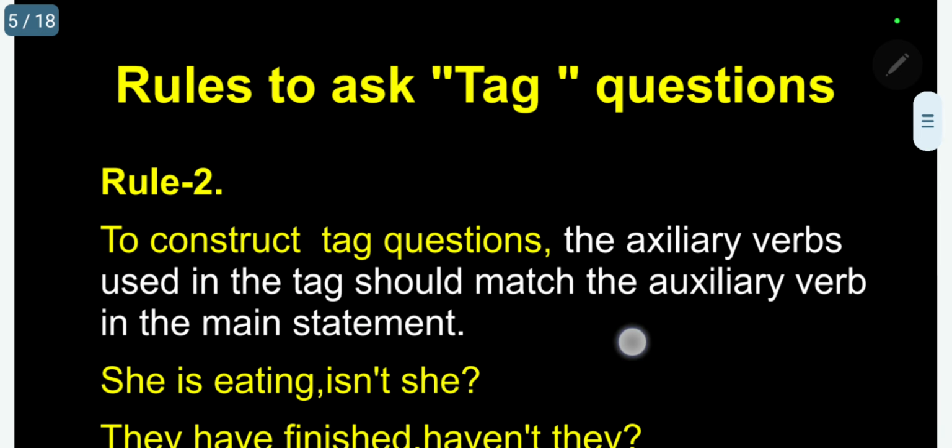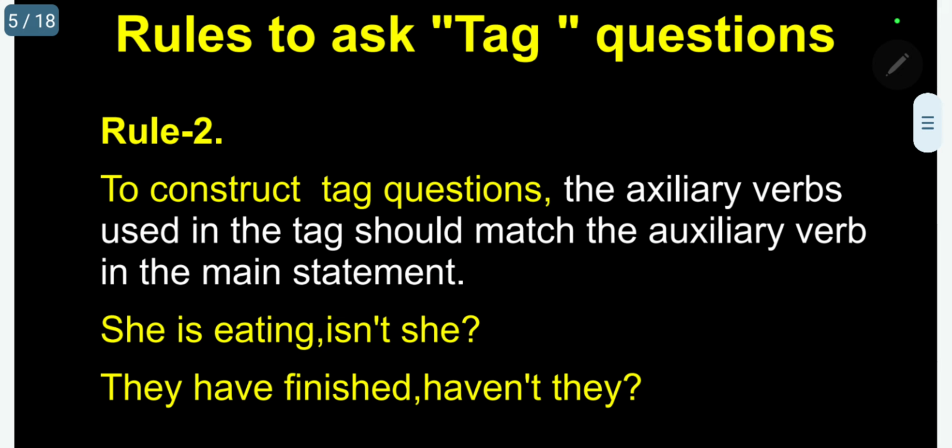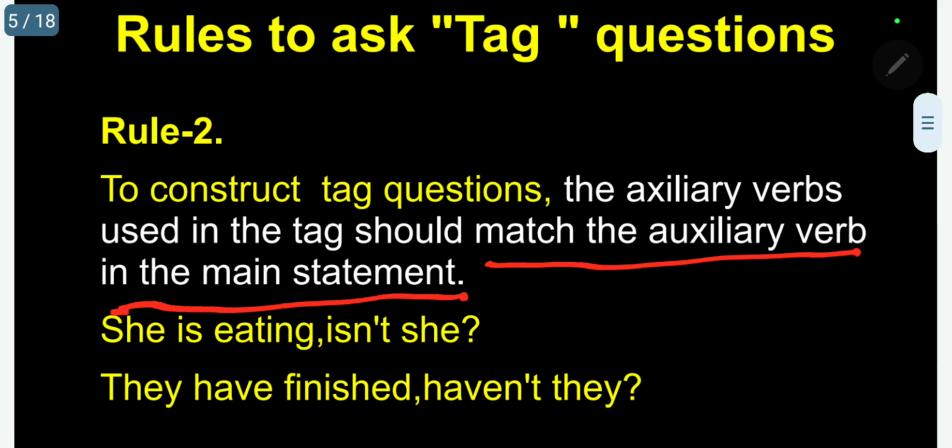Now rule 2, under the tag question. To construct tag questions, the auxiliary verb used in the tag must match the auxiliary verb in the main statement. Please follow. Normally, we are discussing positive statements with negative tag questions. We are discussing the second part. Under this, the auxiliary verb will be repeated in the statement as well as in the tag question.